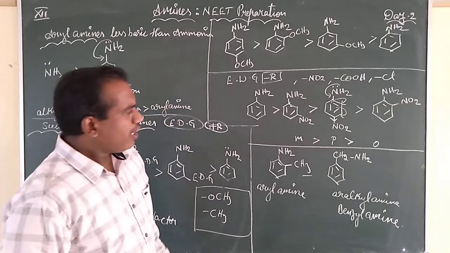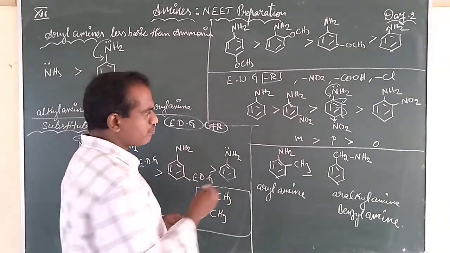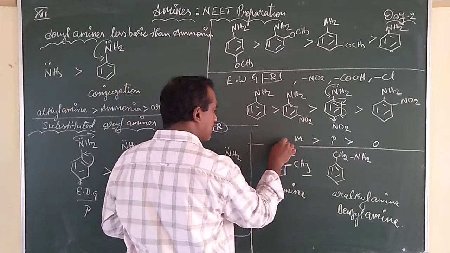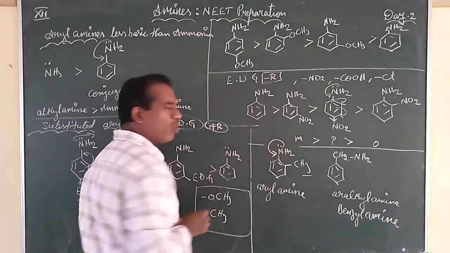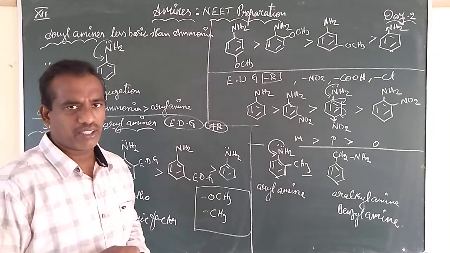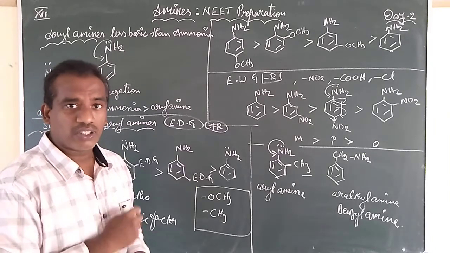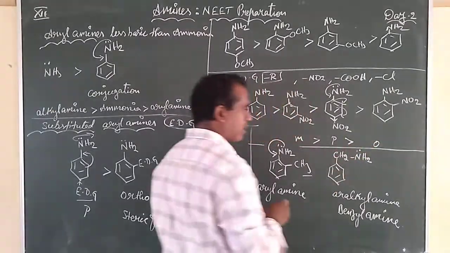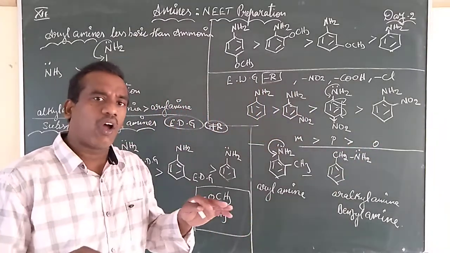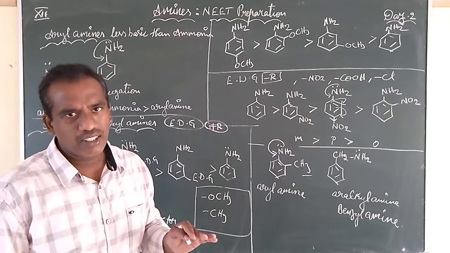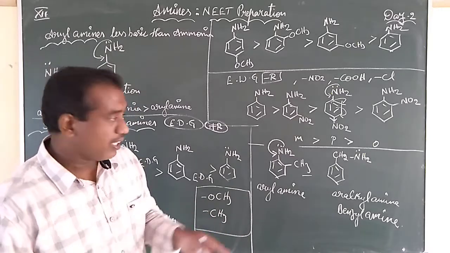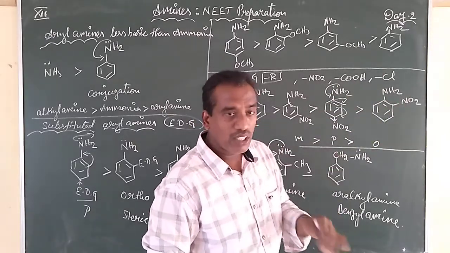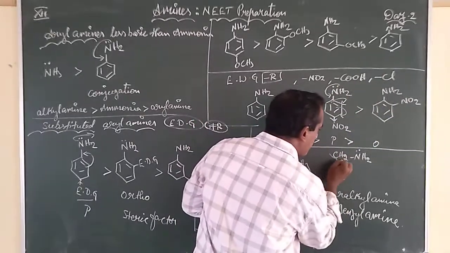The correct IUPAC name is benzylamine. Now let us point out here: when the benzene ring is attached directly to the nitrogen, compulsorily the lone pair will be in resonance with the benzene ring. But here the nitrogen is not bonded to benzene, so its lone pair is not involved in resonance with the benzene. That means its lone pair is readily available for donation, because again it is bonded to a methyl group.